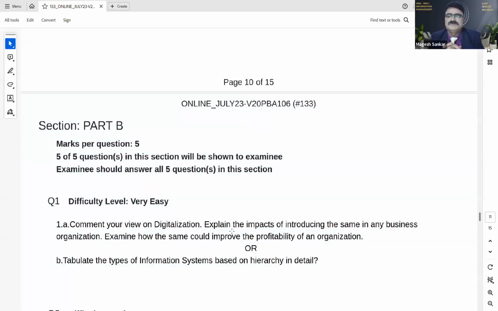Any other questions? Sir, for part B and part C, how long should the answers be? Is it like a page or 2? That I will show in the last minute revision. Answers I will show you. See, I'm not only giving the questions in the last minute revision, I'm going to give the entire answer for you. Okay, thank you. See, I've taken prodigious effort to ensure that nobody fails the examination. I want all of you to pass and get good marks.